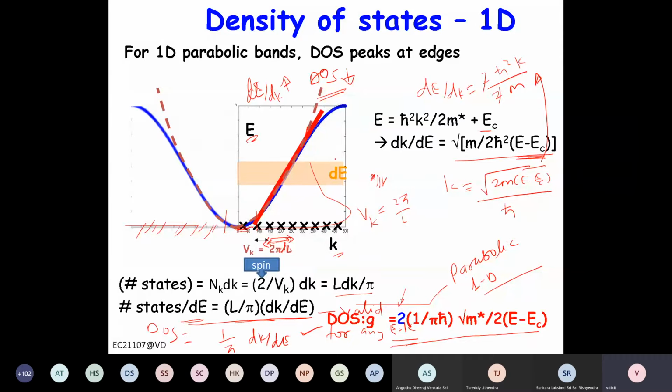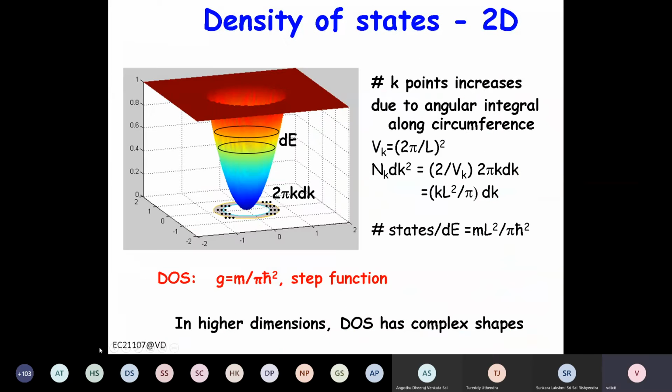Then it will decrease, right? So you can plot it basically if you like. Now let us go to 2D. Now in 2D, again the volume of one state will be 2 pi by L times 2 pi by L, right?